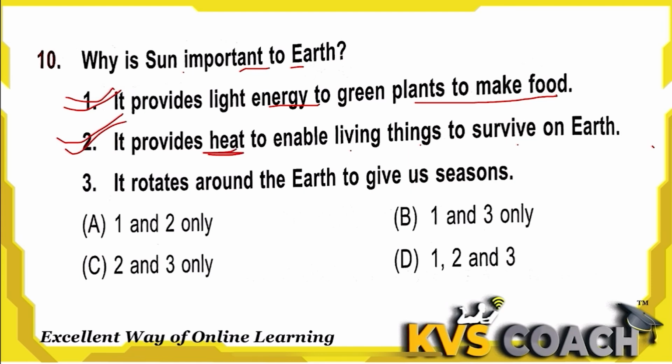Third one, it rotates around the earth to give us seasons. No, it revolves. Sorry, not the sun revolves, the earth revolves around the sun. So this is a wrong statement. So A is the right answer here. 1 and 2 are the important things the sun gives to earth.